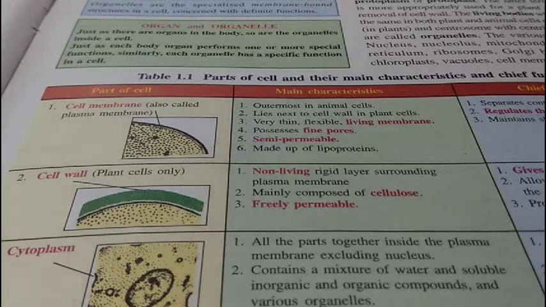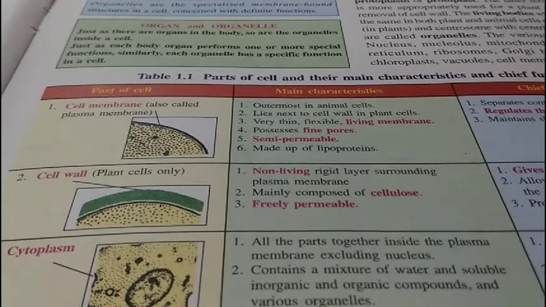Just as there are organs present in our body, those organs perform one or more special functions in our body. For example, eyes help us to see, nose help us to smell, ears help us to hear. So all the parts in the body have special functions which they do, and they are known as organs.